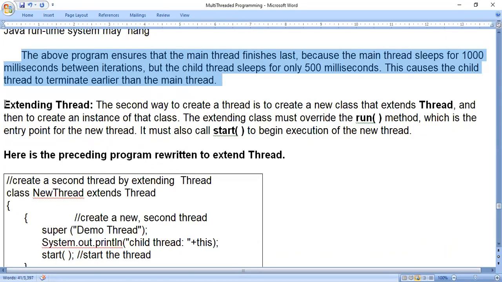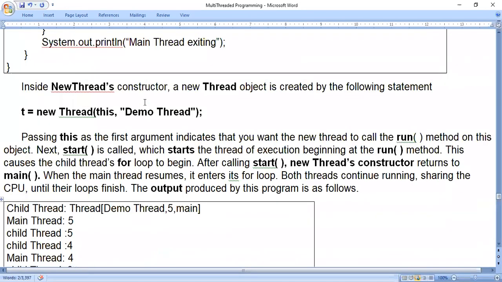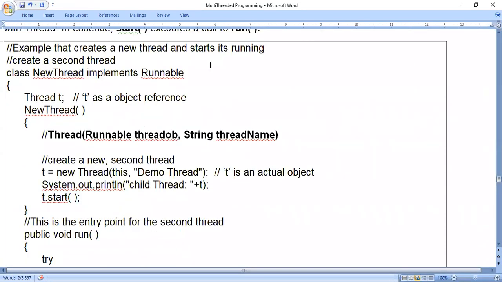Now, extending thread. We have two methods of creating a thread. This is the first method that we saw here. Class NewThread implements Runnable. That means if I want to create a new thread by using the Runnable interface, I have to write this statement. NewThread is the class name. The implements keyword we have to use for interfaces. Okay, Runnable is the interface. So this is the way we create the thread by using the Runnable interface.